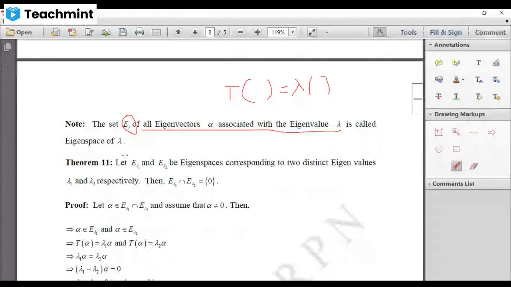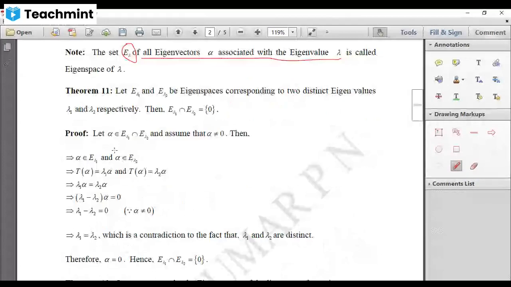Now let's move on to the next theorem. Let E lambda 1 and E lambda 2 be eigenspaces corresponding to the eigenvalues lambda 1 and lambda 2. Then we have to show that, and remember, your lambda 1 and lambda 2 are distinct. That means lambda 1 is not equal to lambda 2. They are totally different scalars.